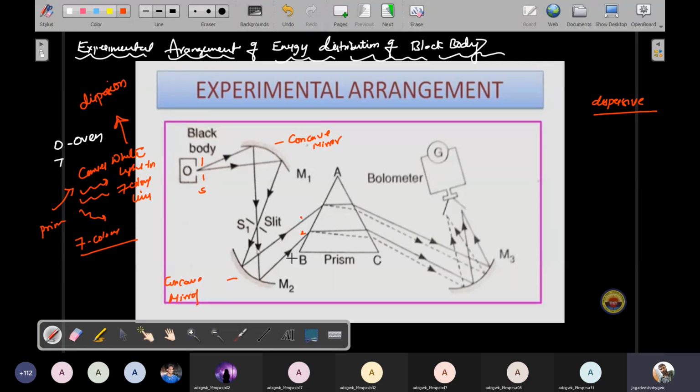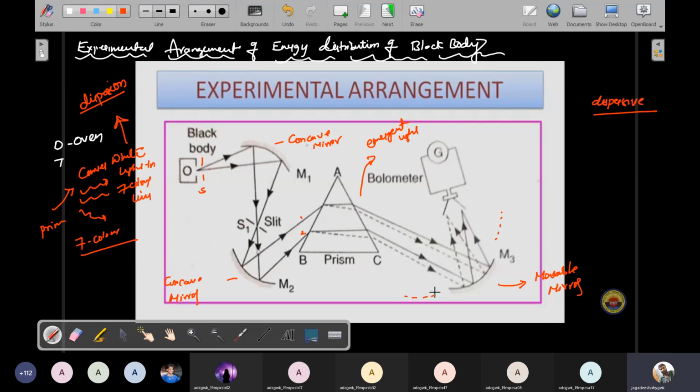Once it enters the prism, the light is dispersed, and the emergent light, whatever the second line, is called emergent light. This emergent light is now focused on mirror M3. Understand? This mirror is not a fixed mirror. These two are fixed mirrors. This is a movable mirror. Using this movable mirror method, this mirror is moving in this direction.